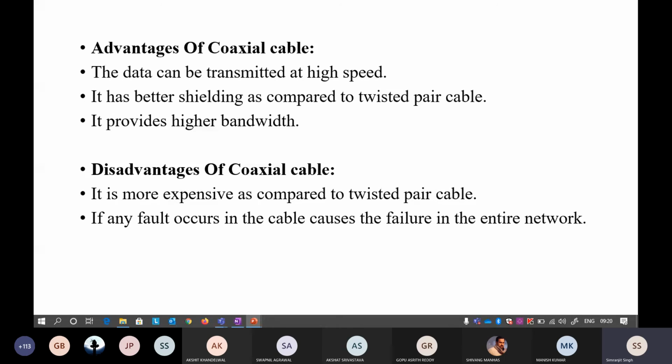This is the disadvantage of every wire. If a wire is cut at a certain point, the entire network gets disrupted. So this is not limited to only coaxial cable.